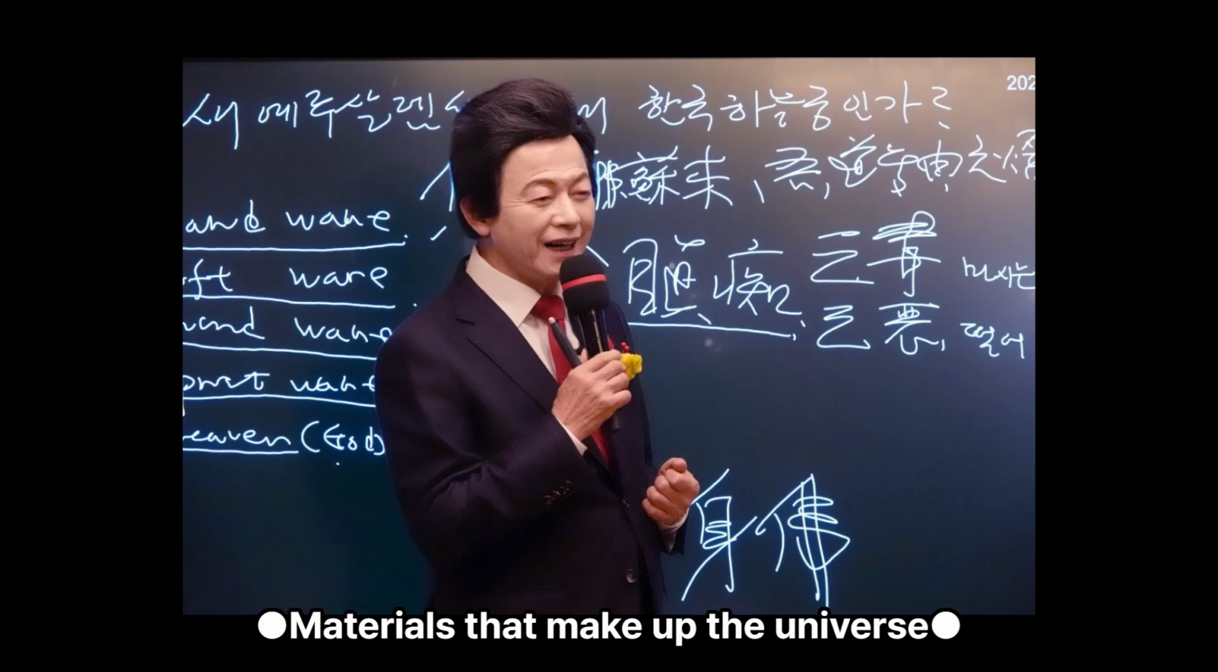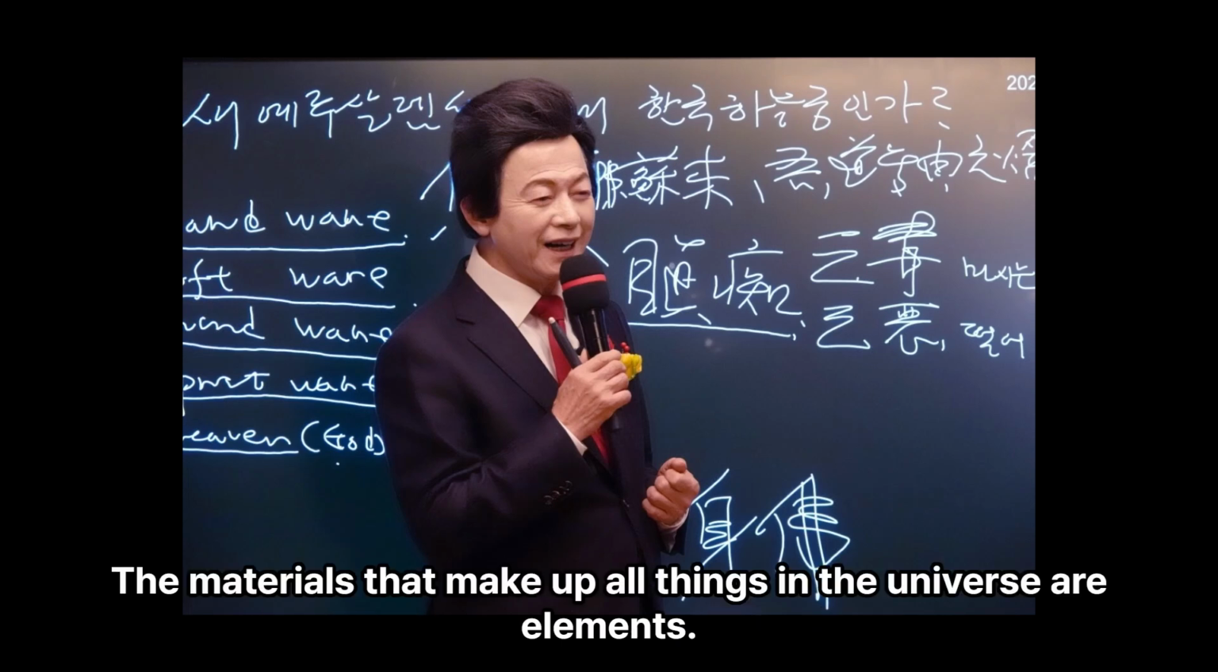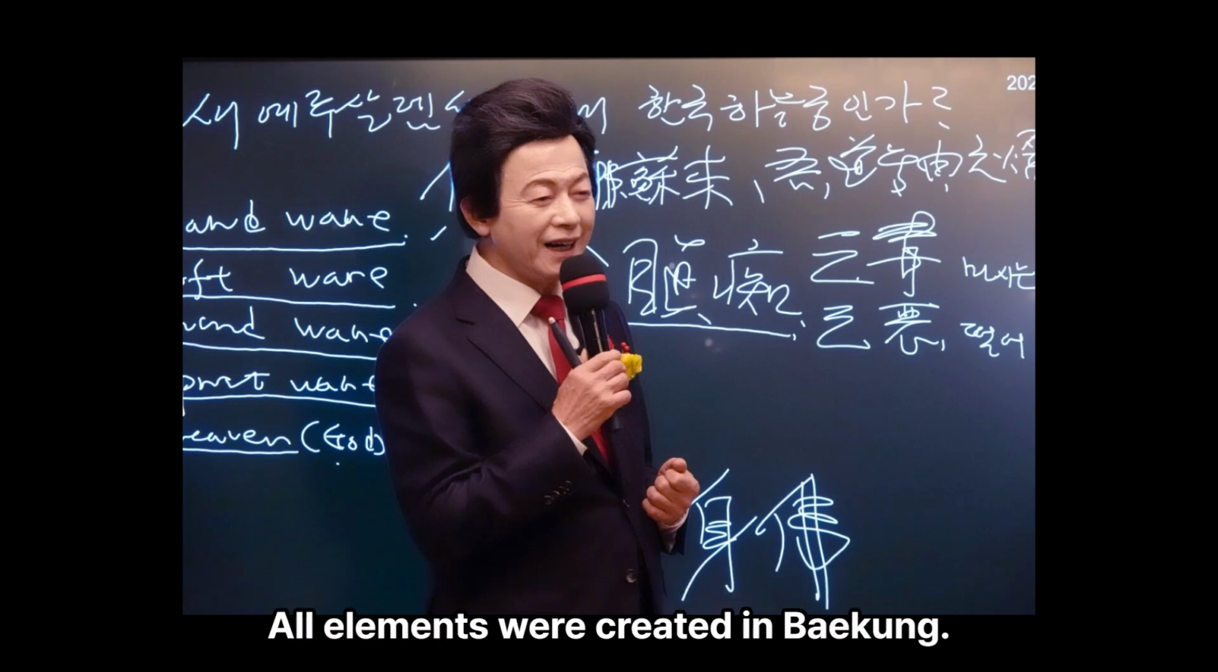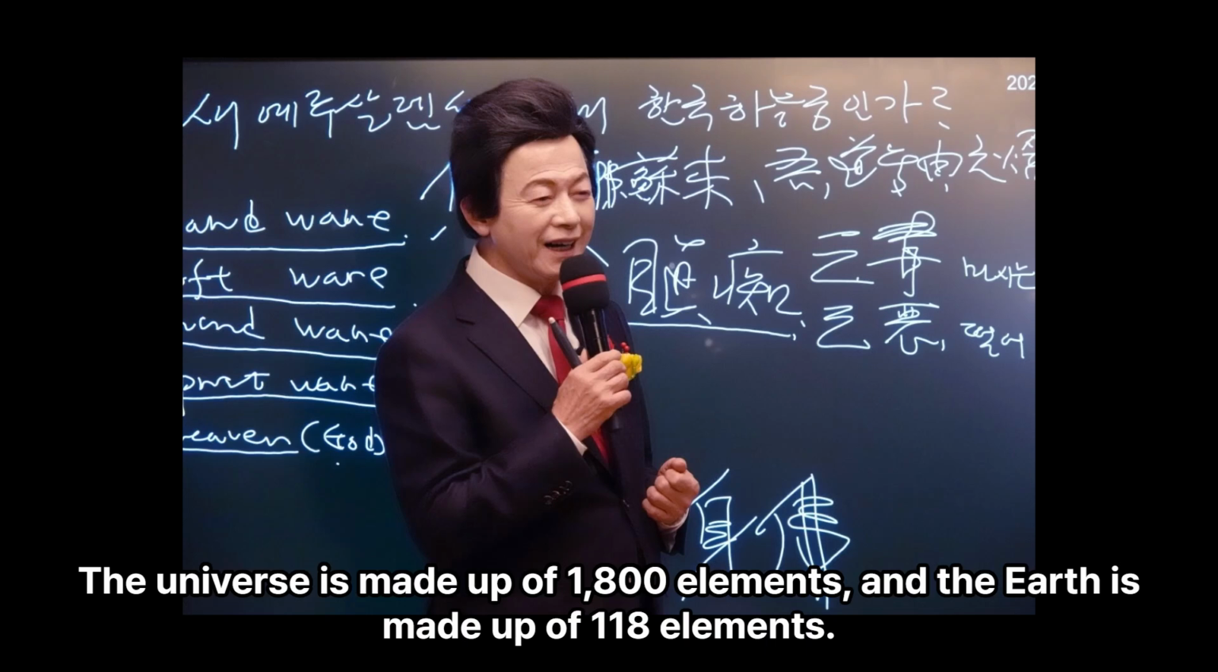Materials that make up the universe. The materials that make up all things in the universe are elements. All elements were created in Peking. The universe is made up of 1,800 elements, and the Earth is made up of 118 elements.